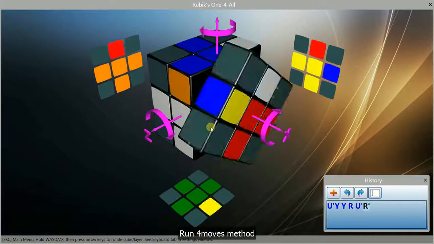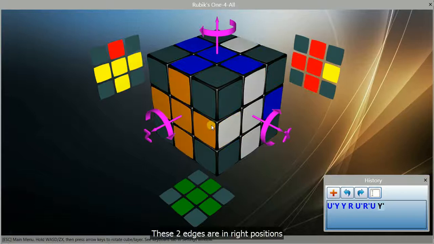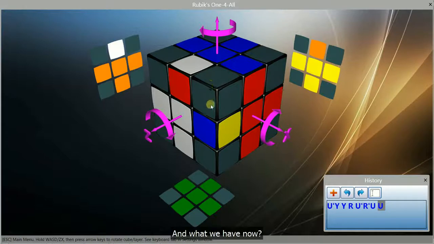Run 4 moves method. These 2 edges are in right positions. We move these 2 edges aside. And what we have now?